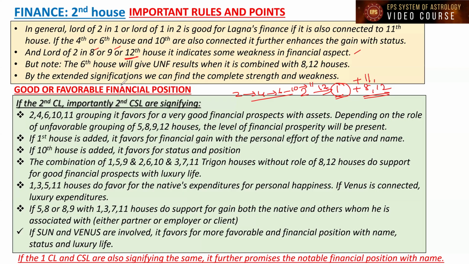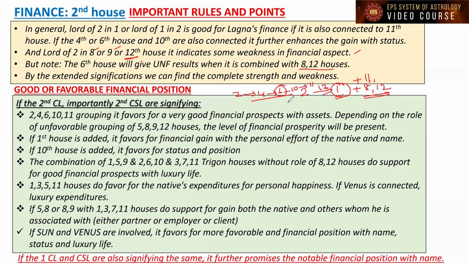But note, though I said the 6th house is favorable to the second house matters, the 6th house will give unfavorable results when it is combined with the 8th house and 12th house, right? Because the 6th house is talking about loss to the 7th house, or payment, or gain from others because somebody is losing money.